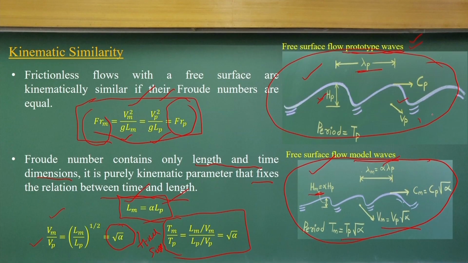So these are the time ratios or time scales and the velocity scale. Most of the time we do this to compute, if this is the length scale, what the time scale and the velocity scale could be, so that we can represent the flow with kinematic similarity between prototype and model.